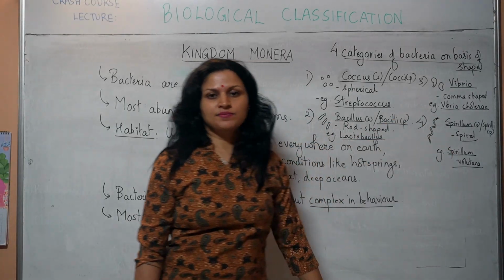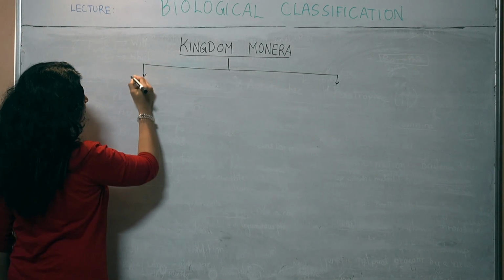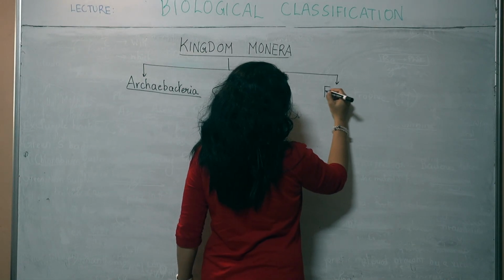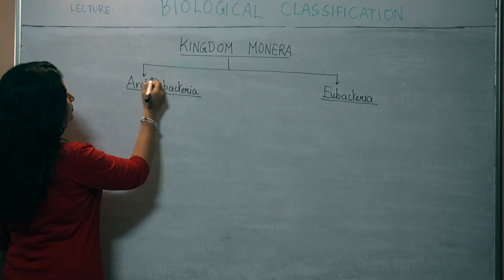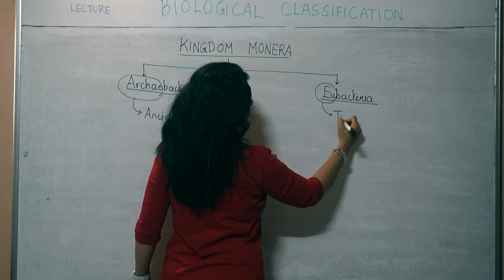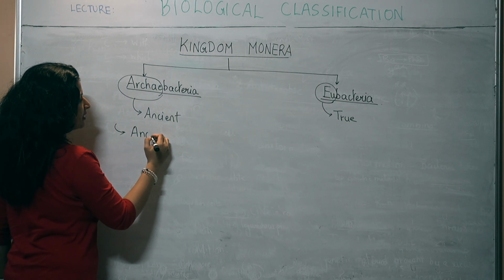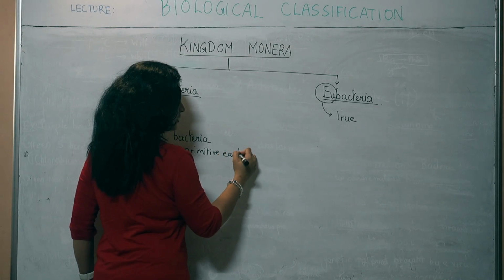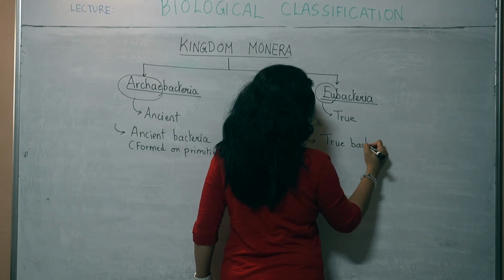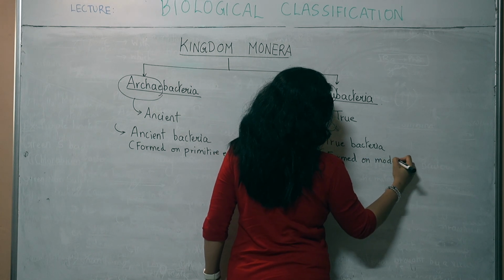and Spirili. Now you know kingdom Monera is divided into 2 types, isn't it? Archaebacteria and eubacteria. Archaea means ancient and eu means true. So archaebacteria are also called ancient bacteria formed on primitive earth, and eubacteria are also called true bacteria and they have been formed on modern earth.